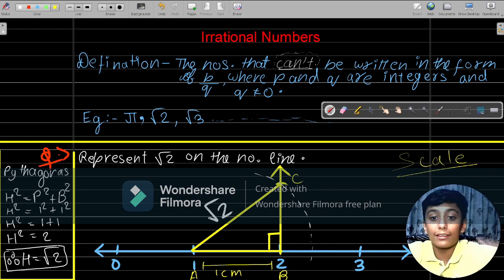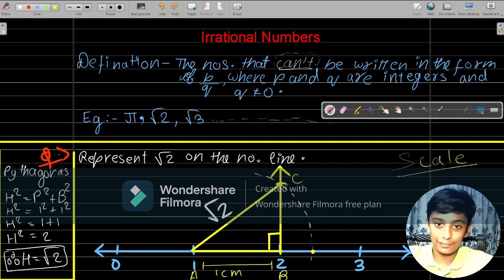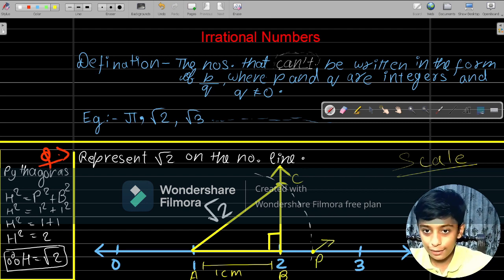On the point where it lands on the number line, and also I forgot to name the number line. Let's say it is number line L, right? So the point on which it falls on the number line L, let's take it as point P, and point P is root 2.